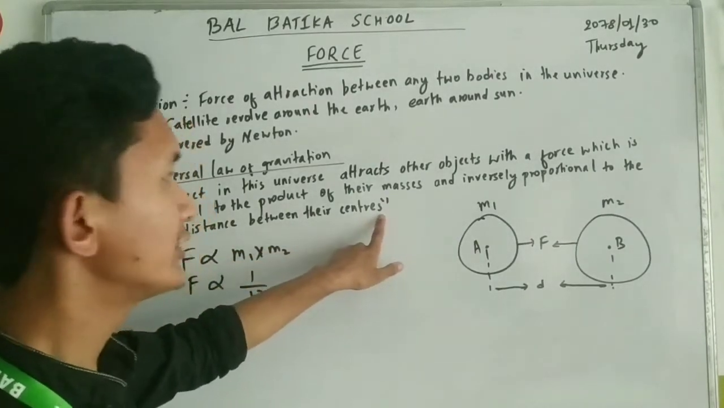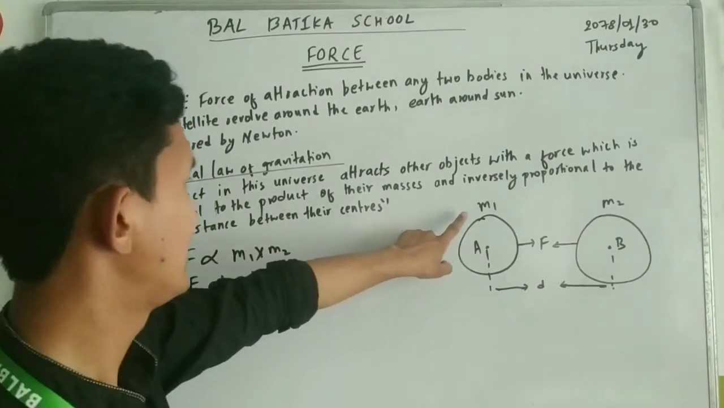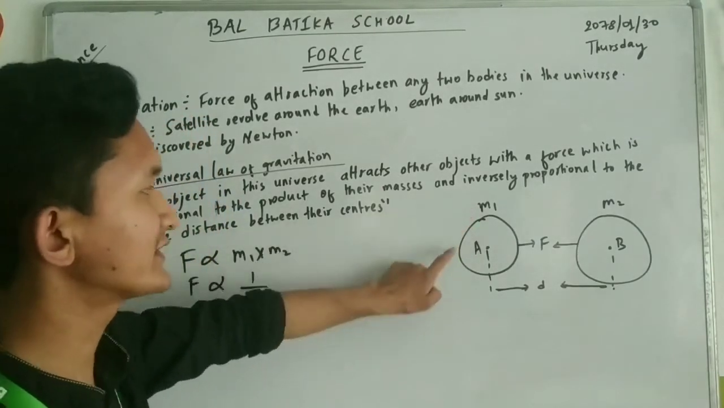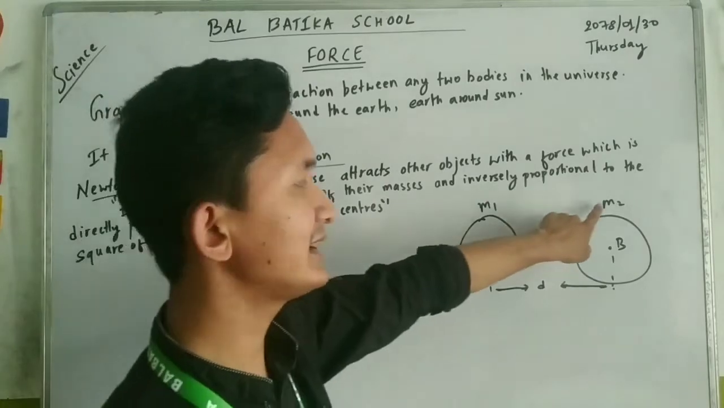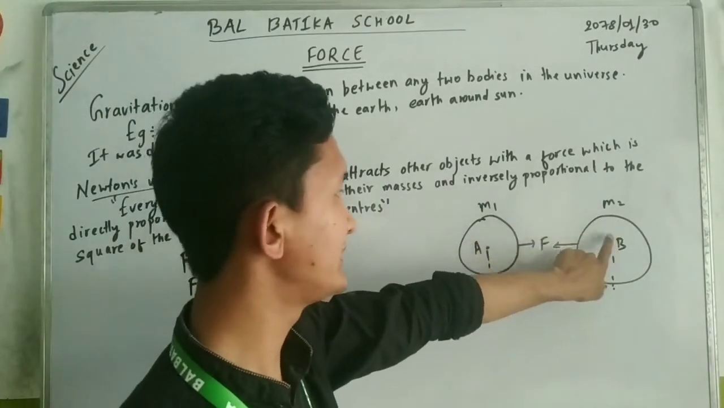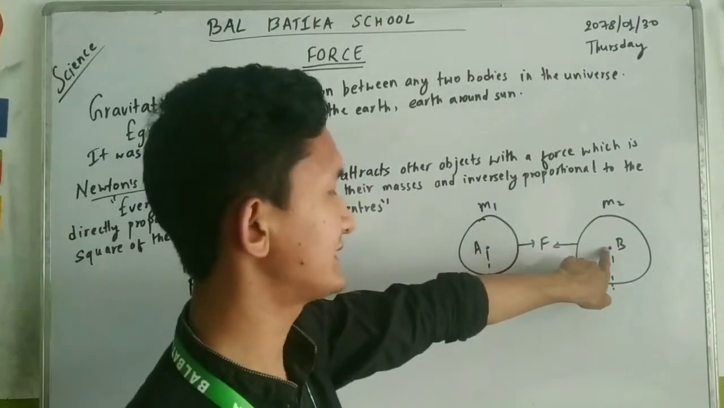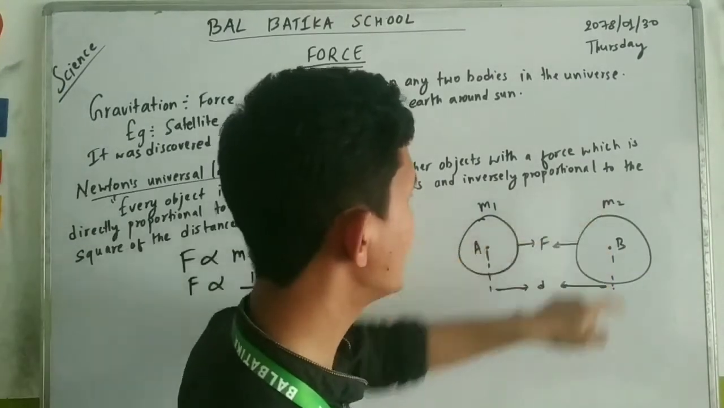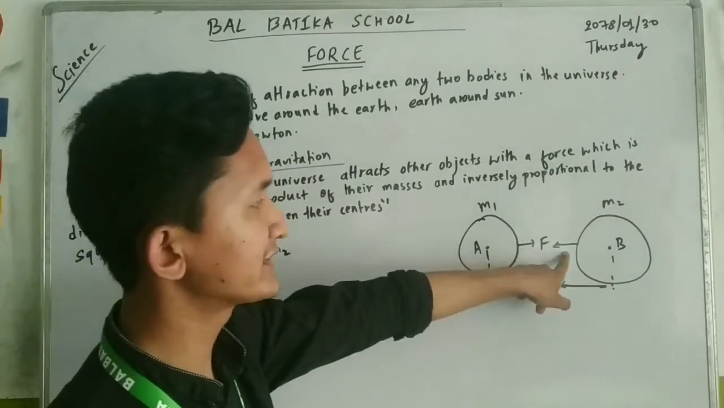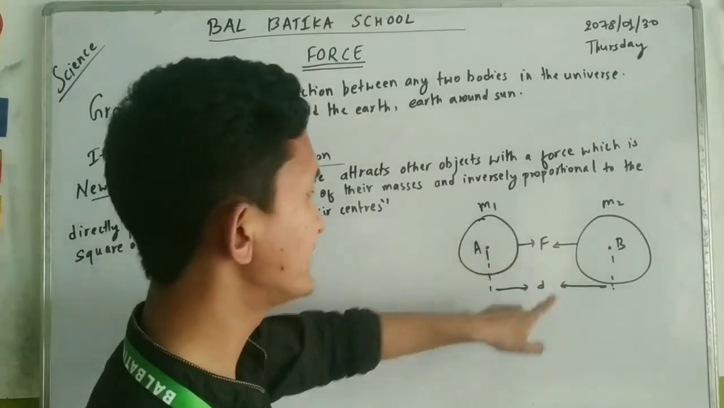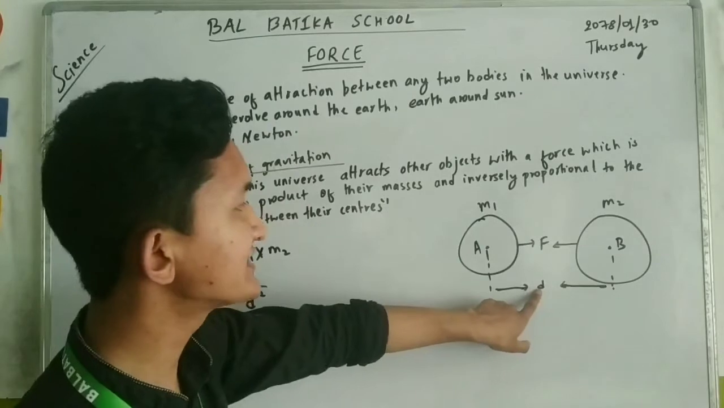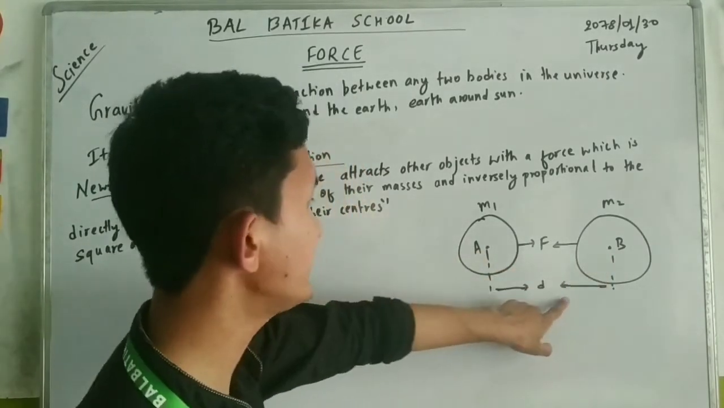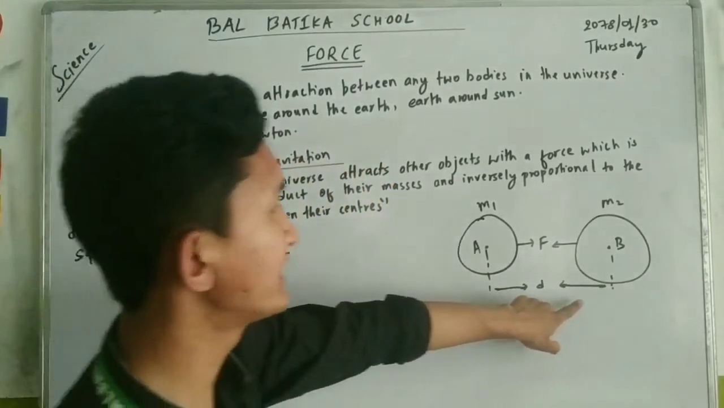Let's assume two bodies. Let's consider M1 is the mass of the first body, A, and similarly M2 is the mass of the second body, B. A and B are the centers: A is the center of M1 and B is the center of M2. Their gravitational force is denoted by F, and D is the distance between their centers, from this point to this point.